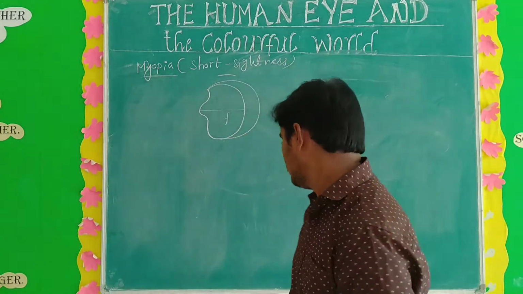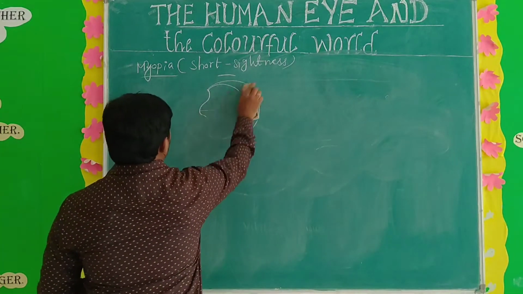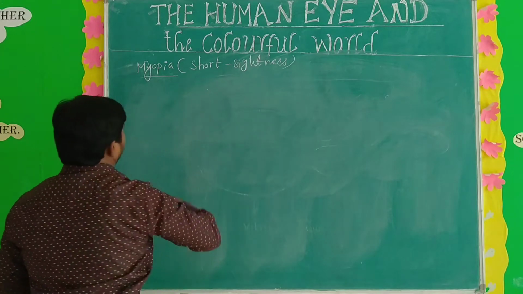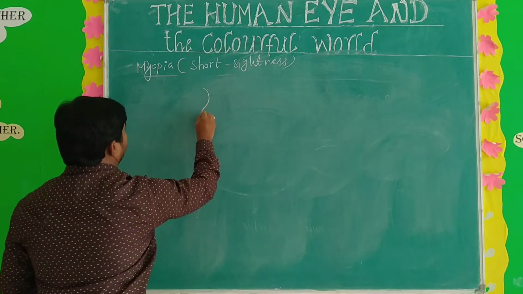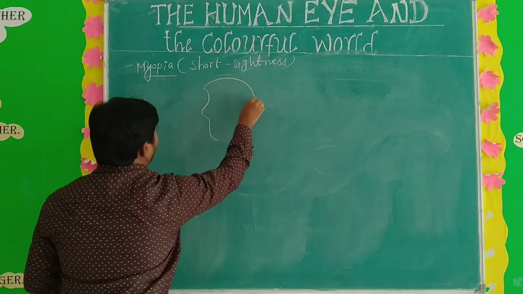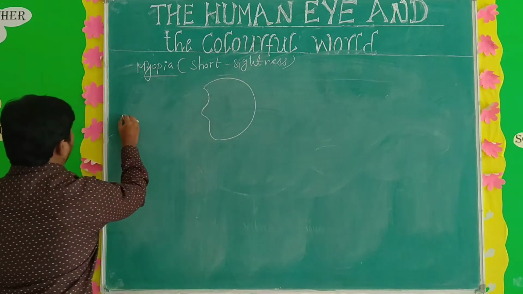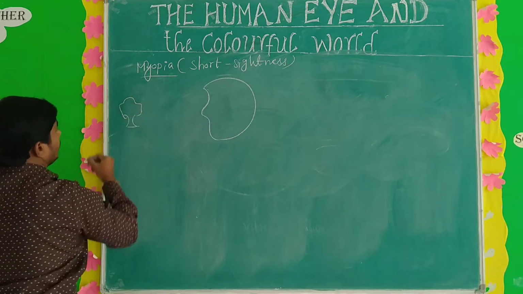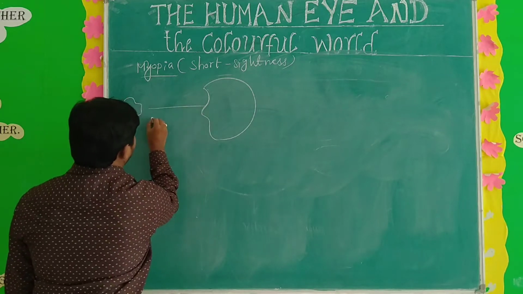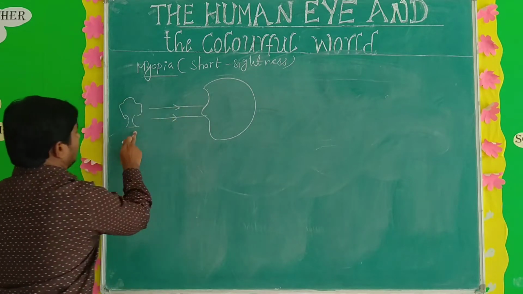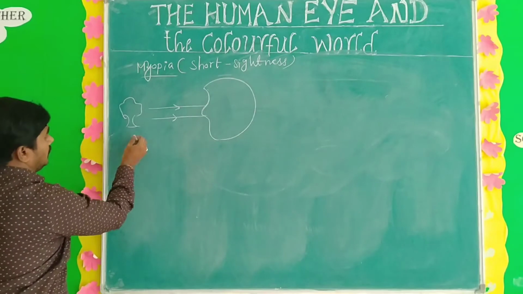So once you see that, the human eye, for healthy people, for example, here the object is there. The light rays pass, and this object is away from the far point.